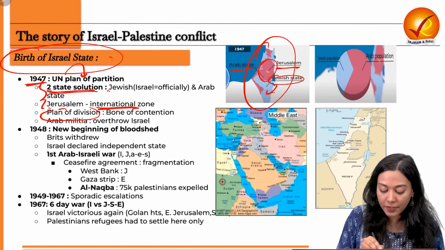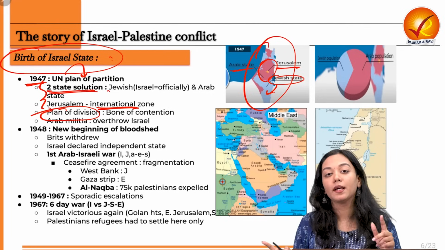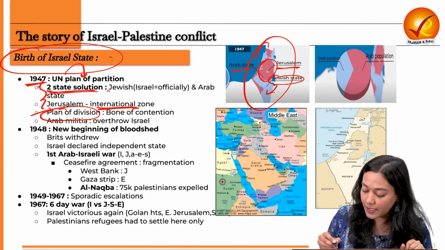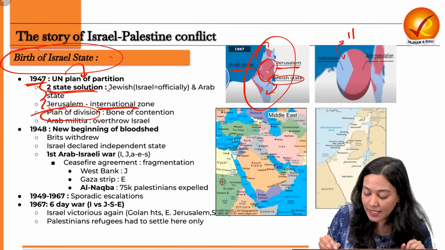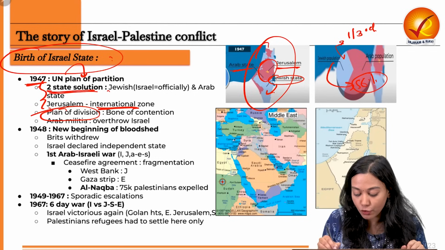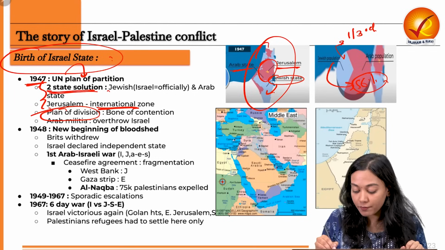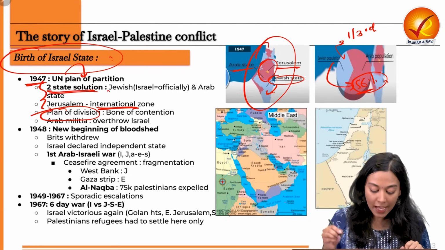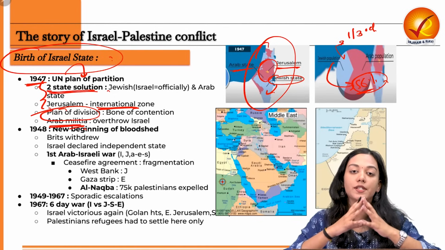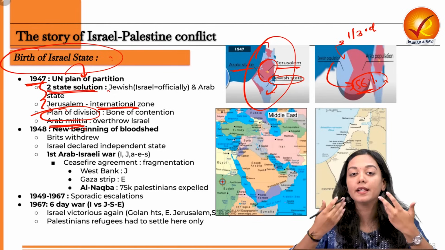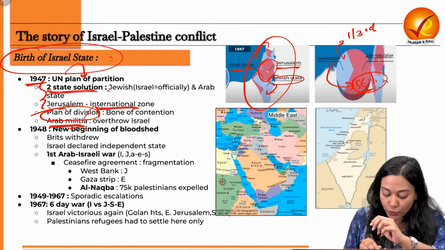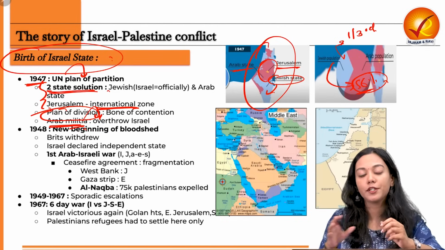But the plan of division, the way it was divided, became a bone of contention again between the Jews and the Arabs. Arabs realized that Jews, who had less than 1/3 of the population, were given more than 50% of the land in the nation. More than 56% of the land was given. As a result of this, Arab militias started sprouting in different parts of Israel in order to retaliate against this United Nations plan. And their main agenda was to overthrow Israel and completely capture the place of Israel, because